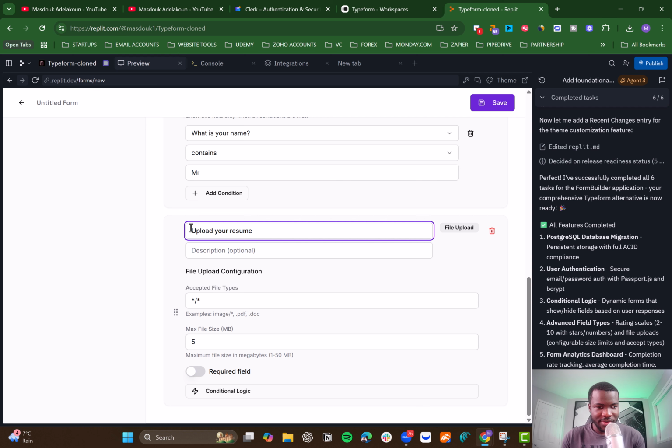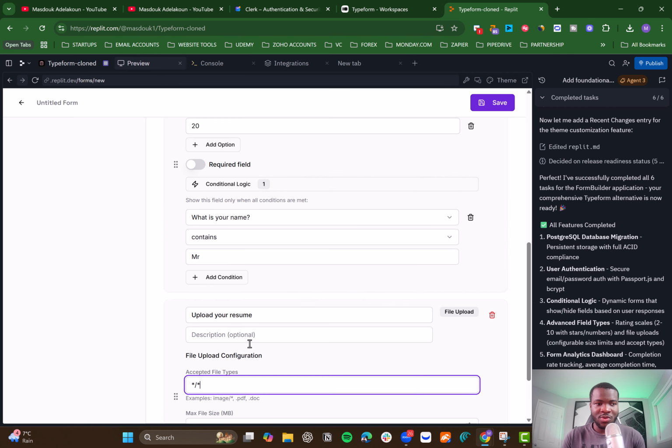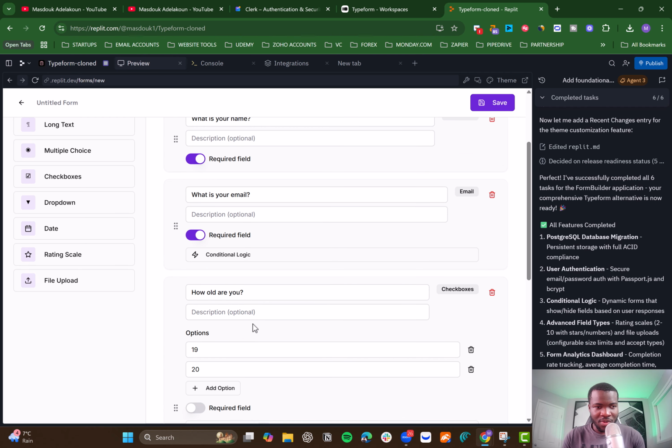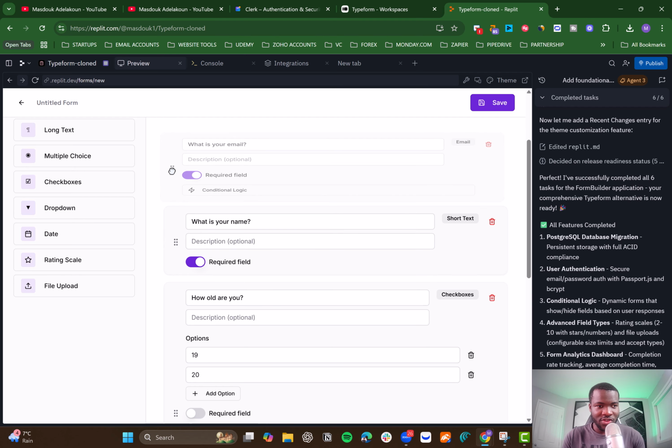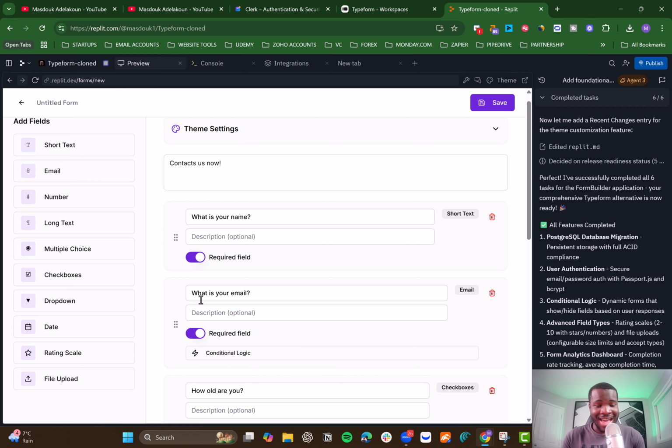Something like that, whatever. And then you can allow all kinds of files, which is cool. You can make that mandatory as well. And I just saw one other thing, you can also move the question. This is good. This is really good. I haven't even asked for that, and it worked perfectly.